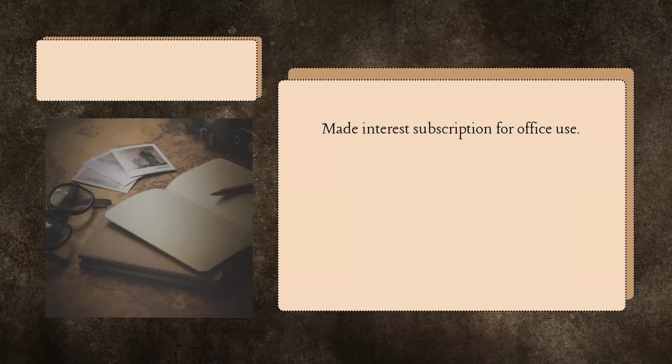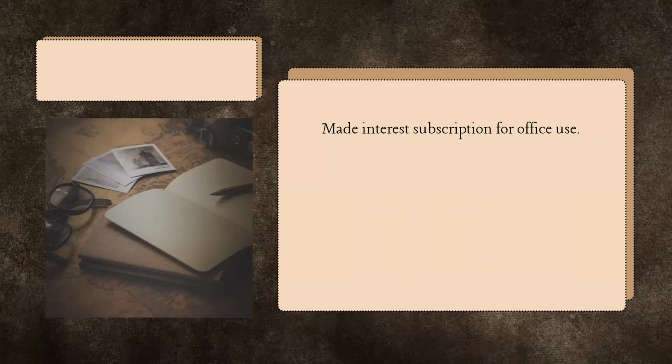So going back to this item, it states here "internet subscription for office use." Examples of this are when we subscribe to a premium account for Google so that we can have maximum gigabytes, or maximum storage capacity, in our Google Drive.